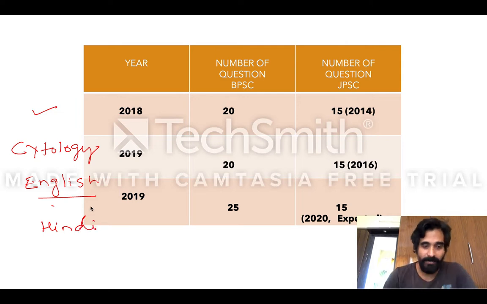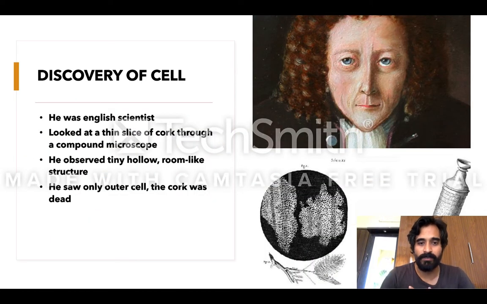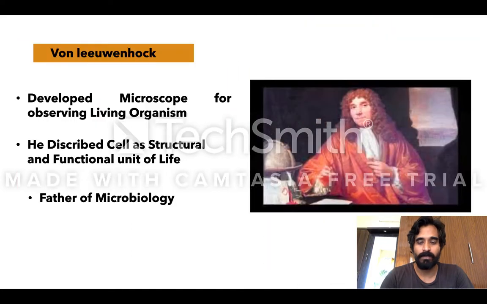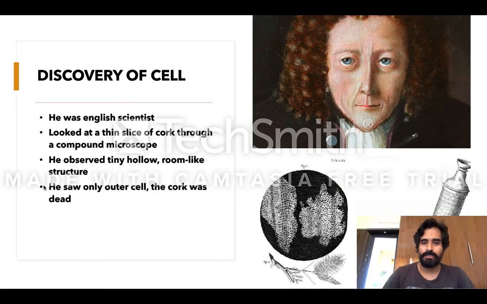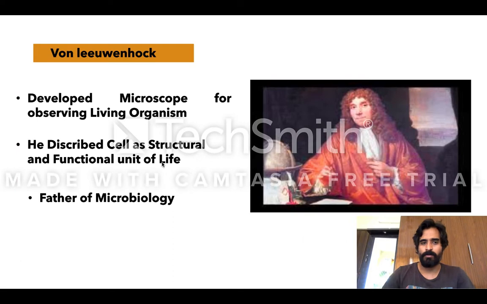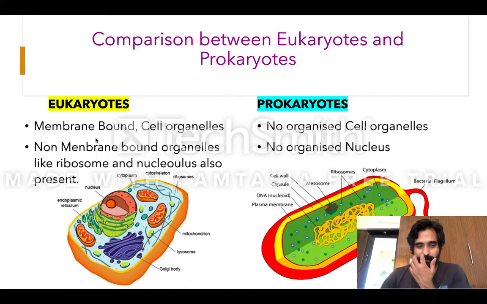So I have talked about who discovered the cell. If you have not gone through my videos, you can watch them. Then we talked about Robert Hooke. This guy was Robert Hooke. And then we talked about von Leeuwenhoek. Then we talked about the difference between eukaryotes and prokaryotes.